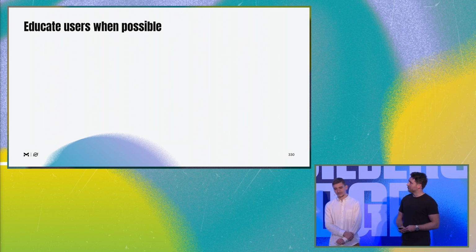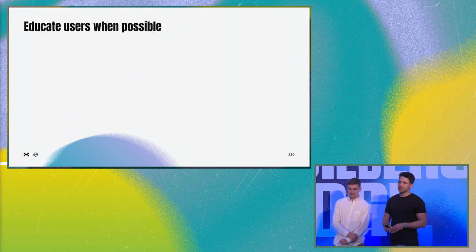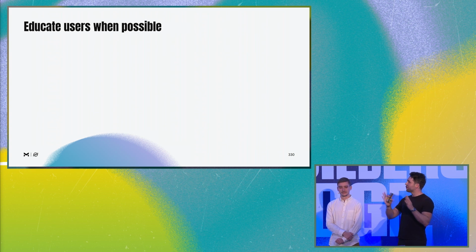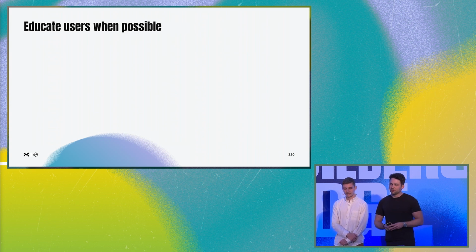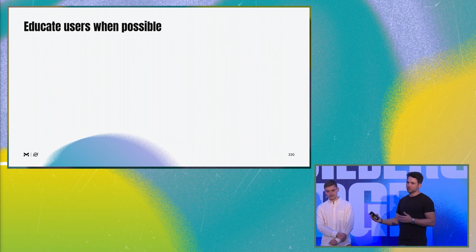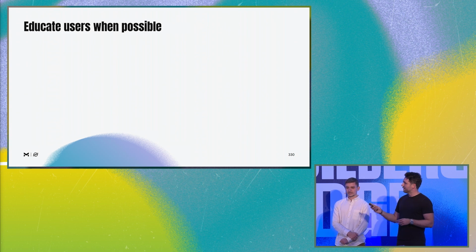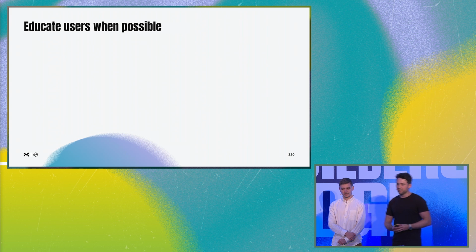And also, we should educate users when possible. Even if we know where our users are on that spectrum, like maybe they're closer to the left, where they are more crypto savvy, we can't be sure that every single user of our application will be crypto savvy. So we can take every opportunity we have to educate users, either by onboarding into a wallet or an app, or through the multiple interactions users have. Let's say opening your application, or if you have users' email, you can also send educational content to them.